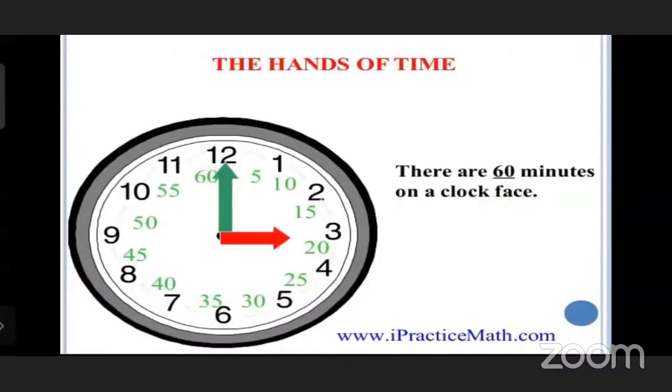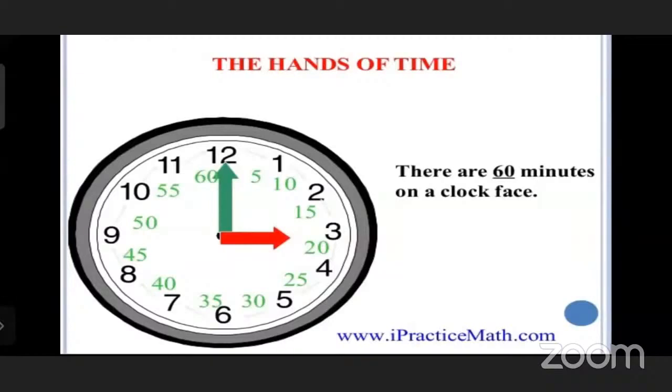Now see the hands of time. See which numbers are there. 1, 2, 3, 4, 5, 6, 7, 8, 9, 10, 11, 12. Means 12 hours on a watch. In other clocks, 24 hours.